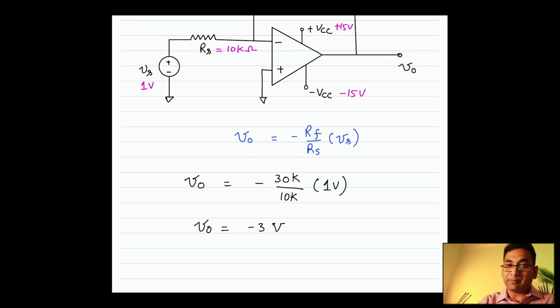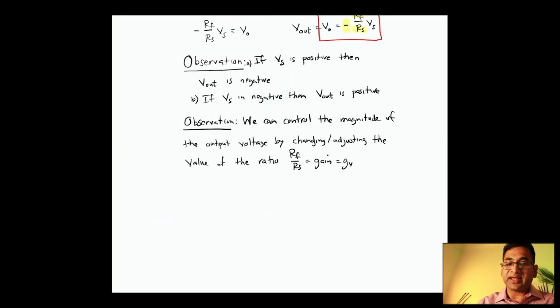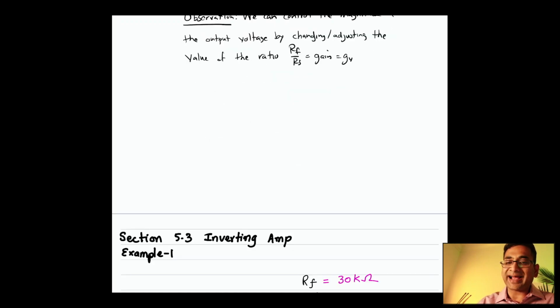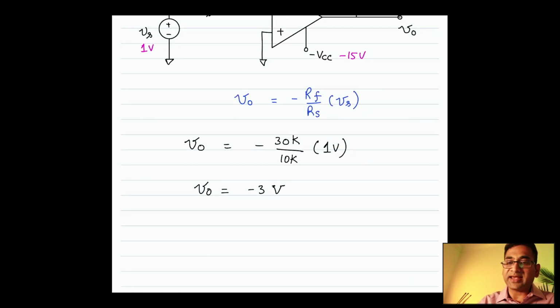He mentioned as a part of the observations that when the output is negative, the input is positive and vice versa. That's exactly what we see here. The input is positive 1 volt, that's a number that we picked, and the output is turning out to be negative.